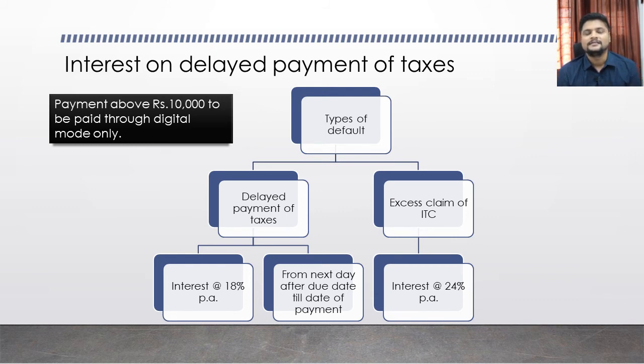This is seen as a serious offense, because you cannot claim more ITC than what you are eligible for. It is a more serious offense under GST law. That is the reason the interest for this violation is provided at a higher percentage, so the interest rate for excess claim of ITC is 24% per annum.